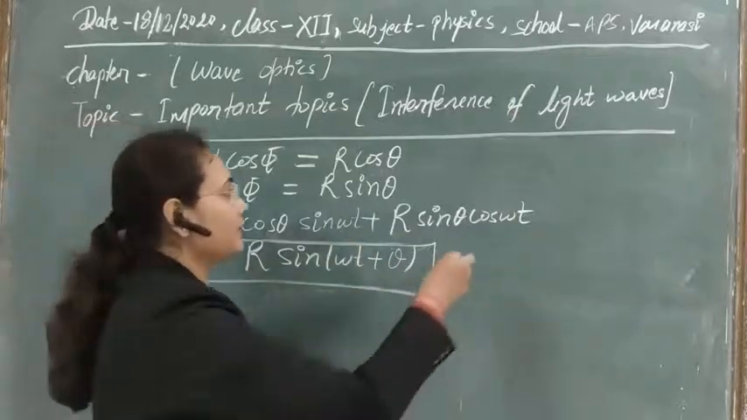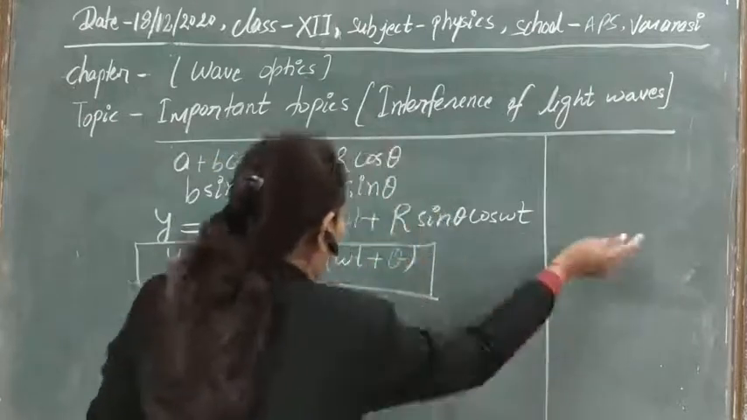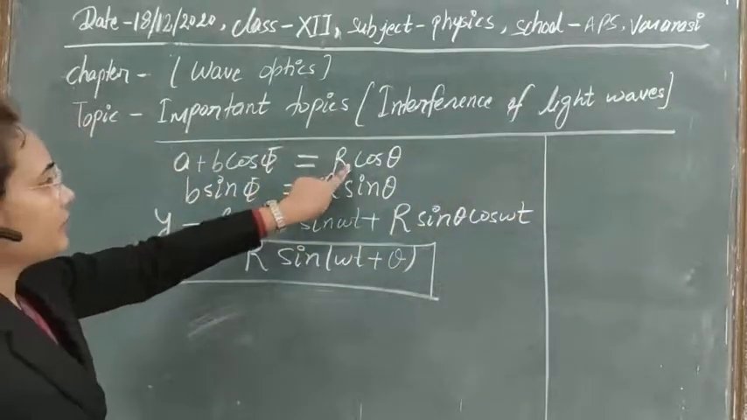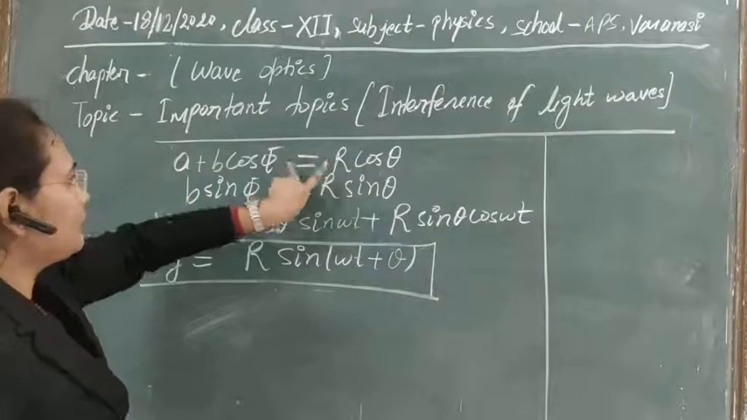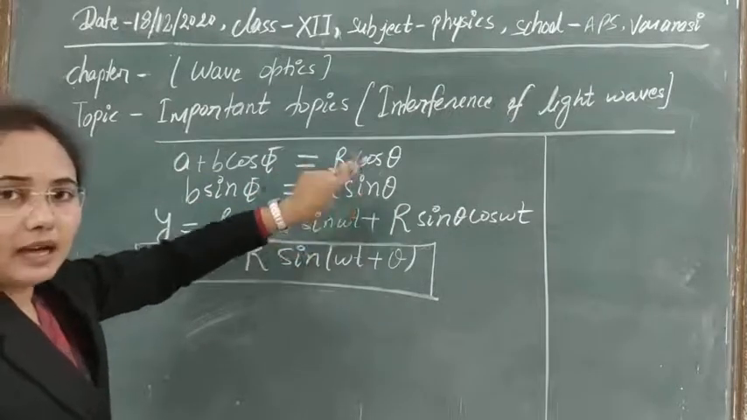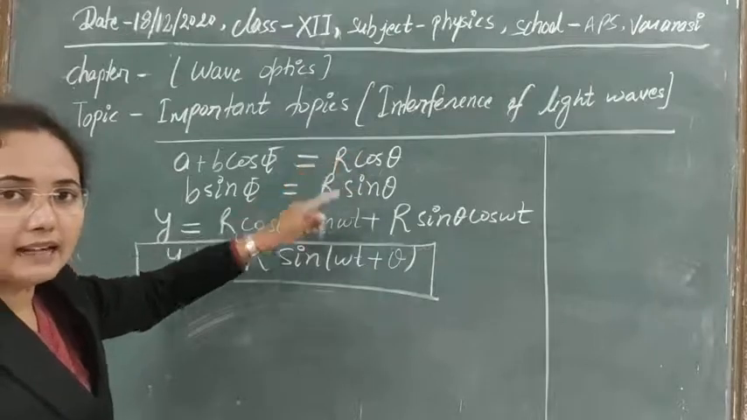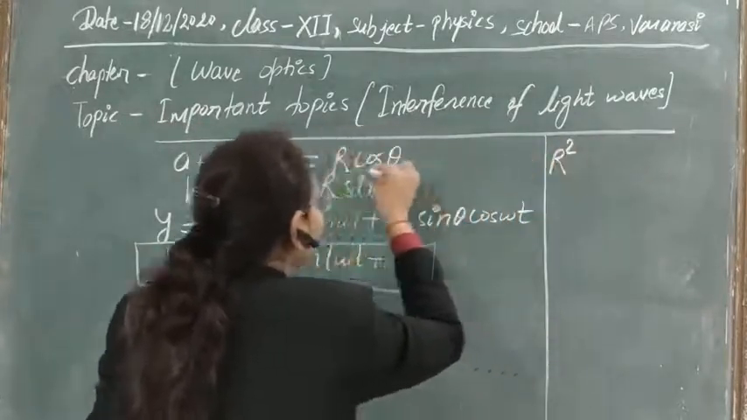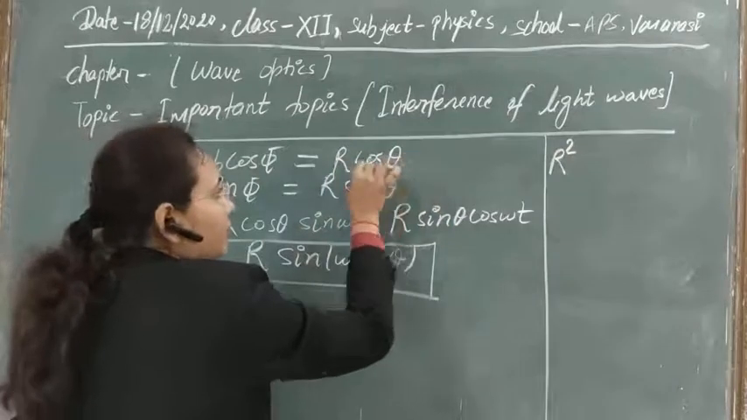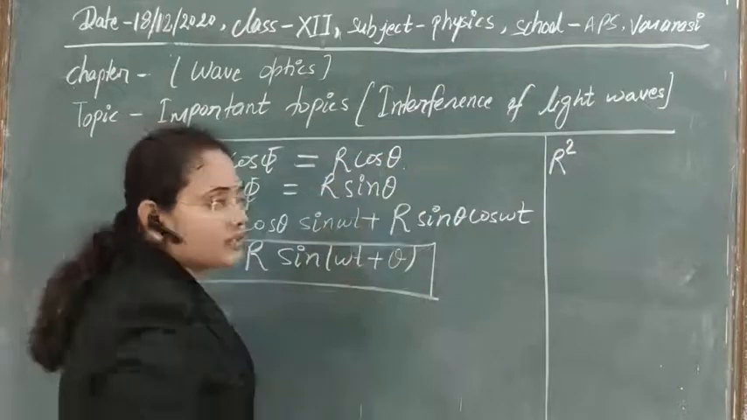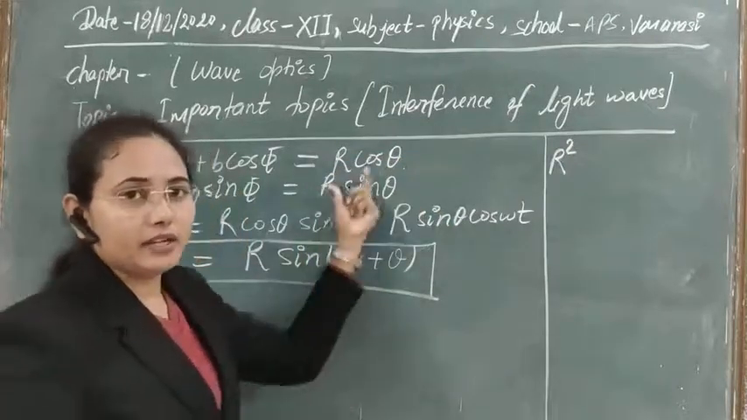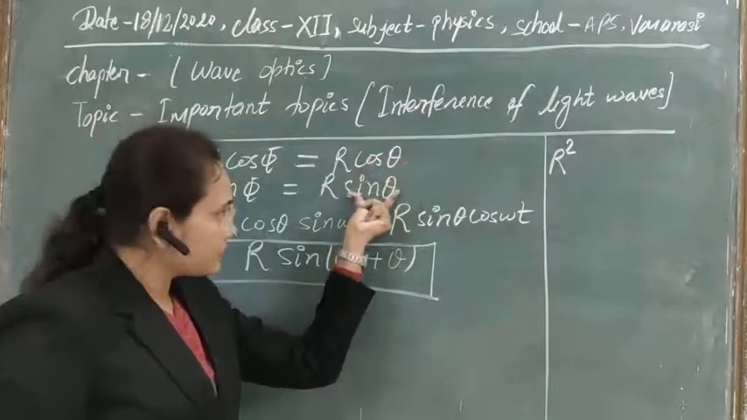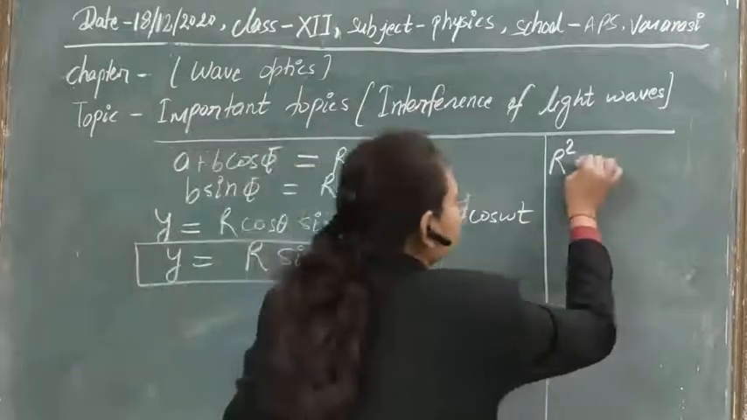And what is the amplitude of this and the phase of this? How can you calculate it? Let's see that. With the help of this formula, suppose we take the square of these two, and after squaring let's add them. Then this side will be r square cos square theta plus r square sin square theta, and if you take r square common, then what will be cos square theta plus sin square theta? Its value is 1.